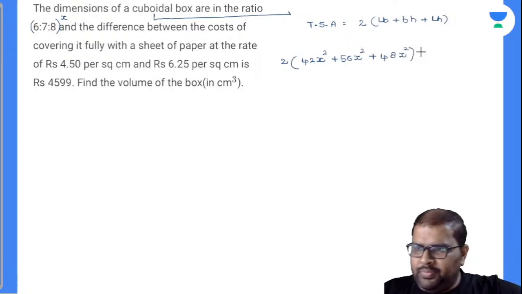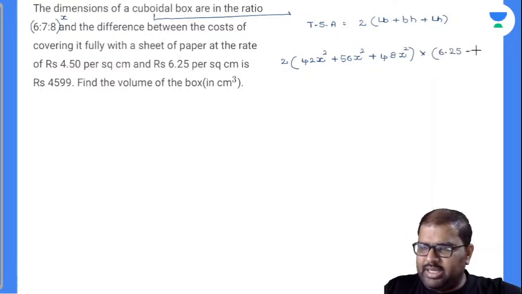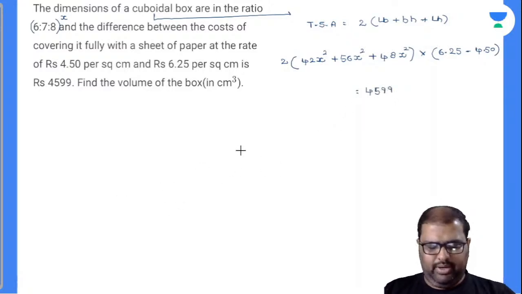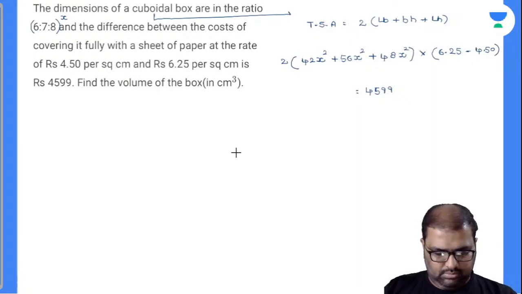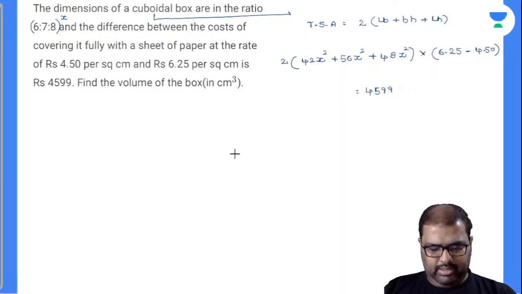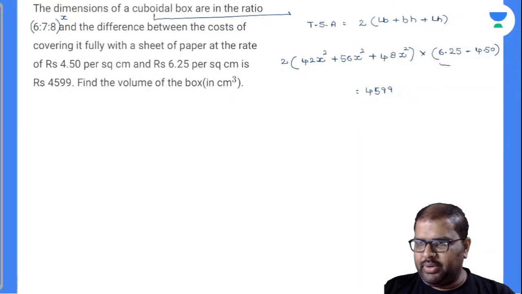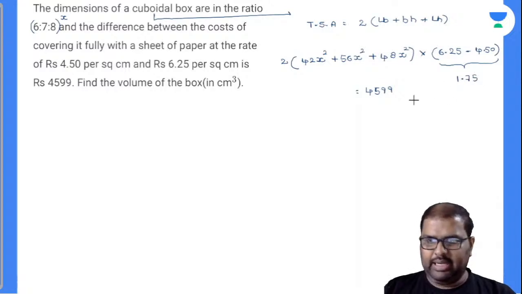Into the difference between 6.25 per square centimeter minus 4.50 per square centimeter. Now this entire value is nothing but equal to 4599, it seems here. Let's calculate all these things. So 6.25 minus 4.5 is 1.75. So I'll write down this one, I'll keep it. This is 1.75. See, this will get calculated.